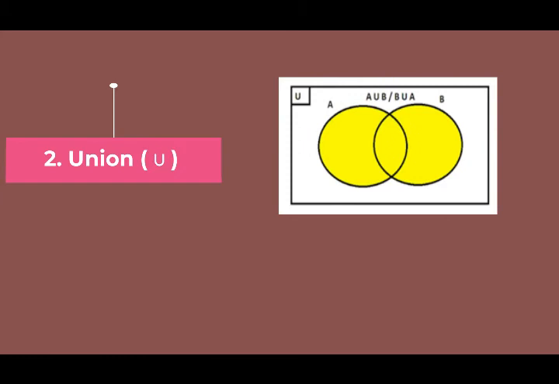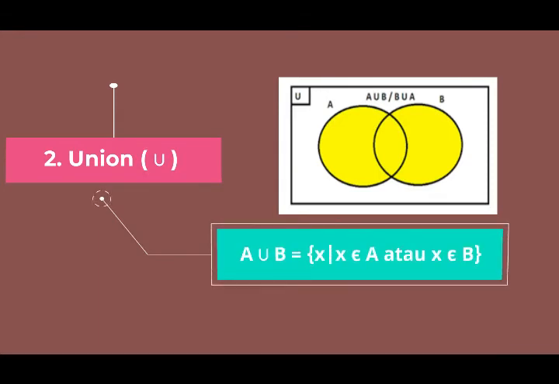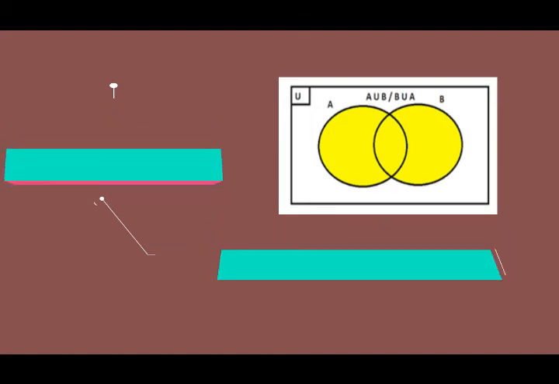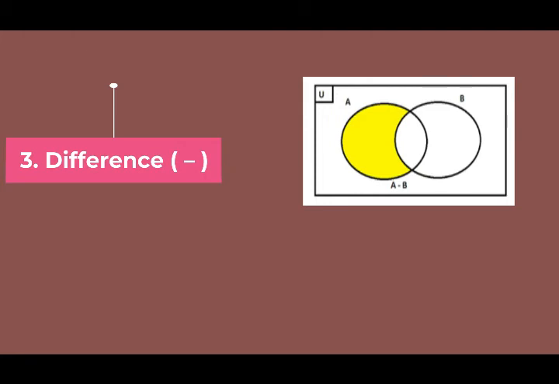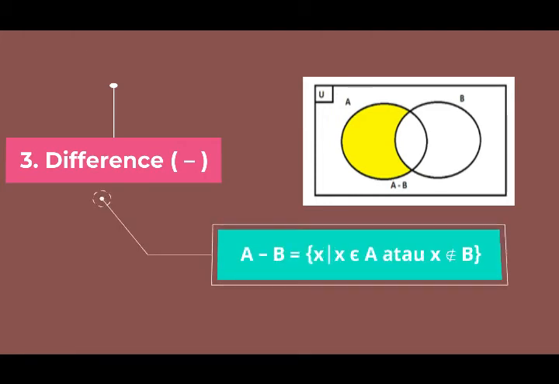The union of sets A and B is a set in which every element or member is in set A or B. It can be expressed like on the screen. Third is difference. The difference of two sets, namely set A and B, is a set whose elements are elements of A but not of B. It can be expressed like on the screen.